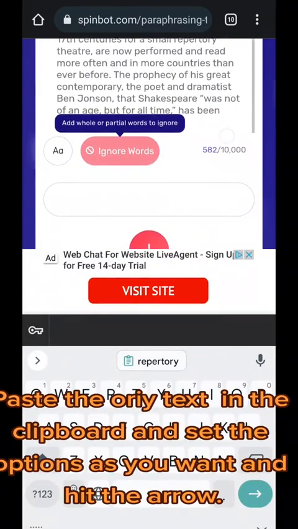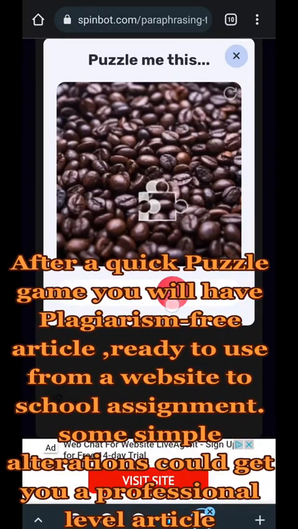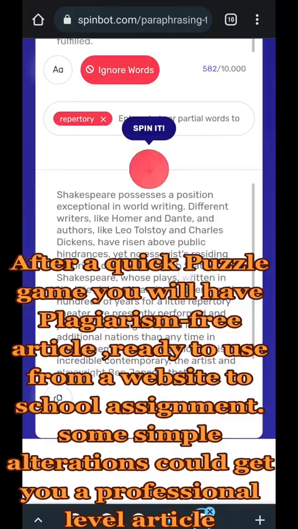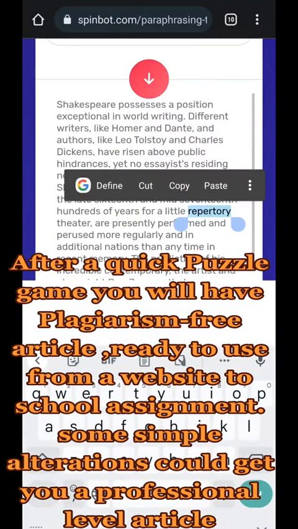Paste the right text in the clipboard, set the options as you want, and hit the arrow. After a quick puzzle game you will have a plagiarism-free article, ready to use from a website to a school assignment. Some simple alterations could get you a professional level article.